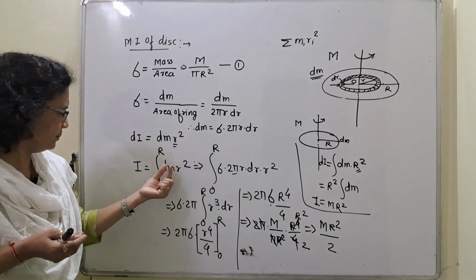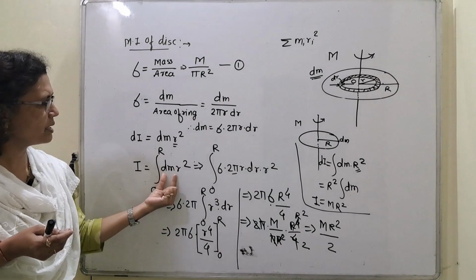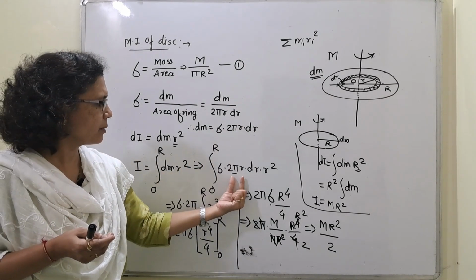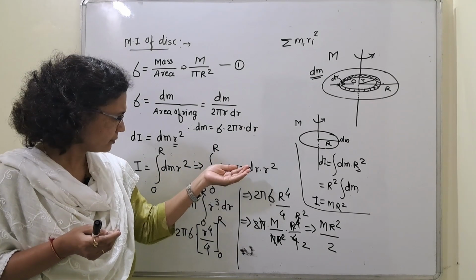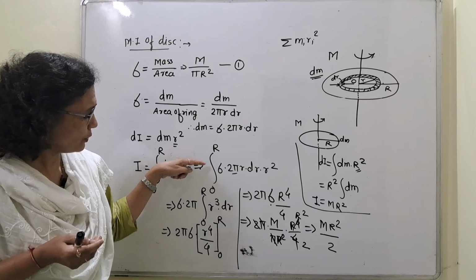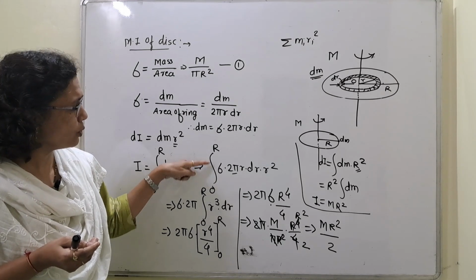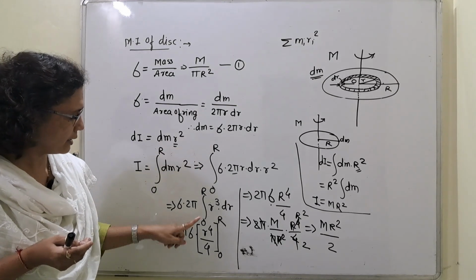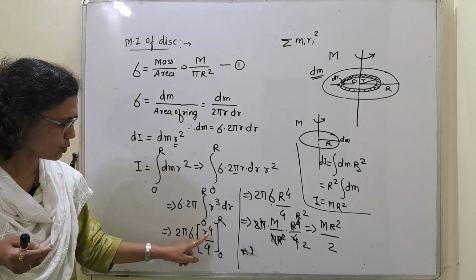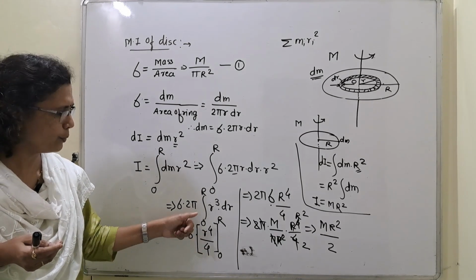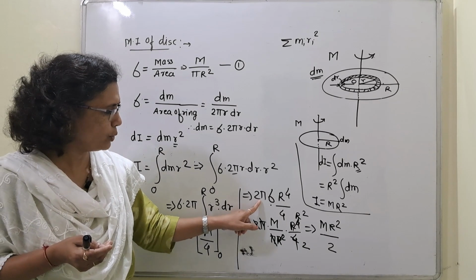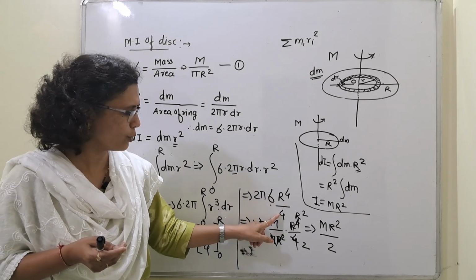Right? If I put the value of this dm, that is sigma into 2 pi r dr, with limits from 0 to r, we will get the integration as r raised to 4 by 4. If we put the limit, the formula will be 2 pi sigma r raised to 4 upon 4.